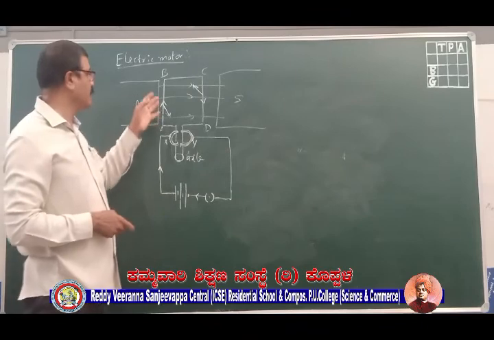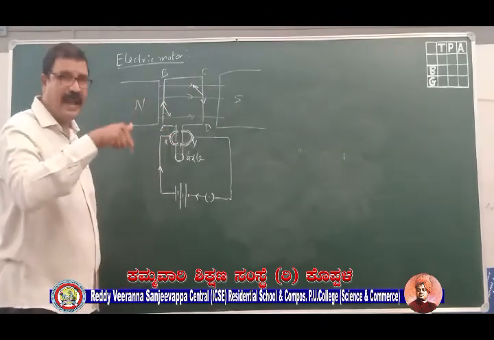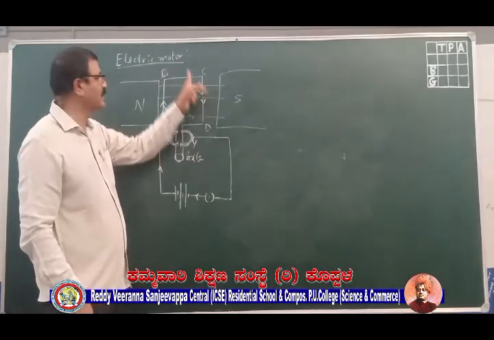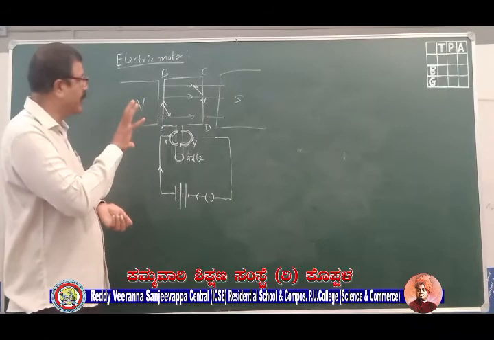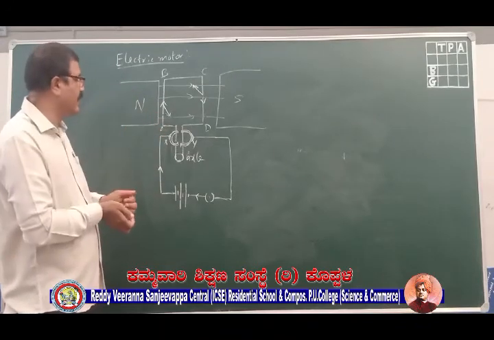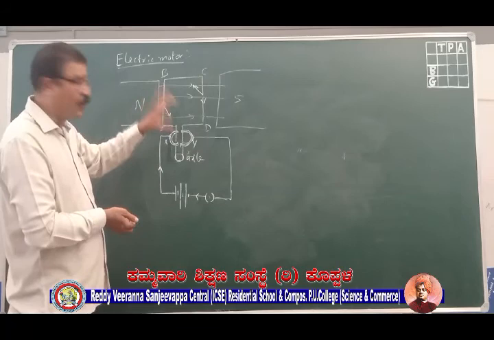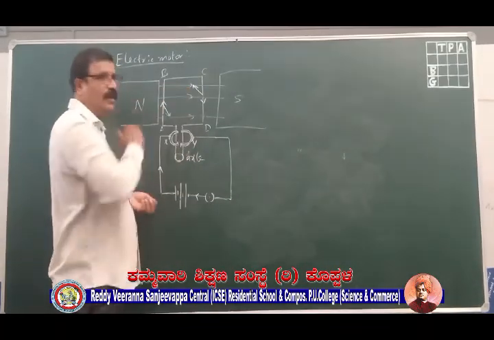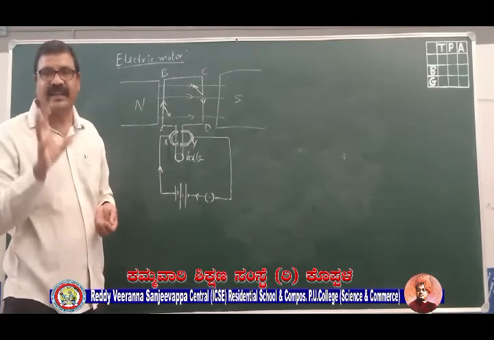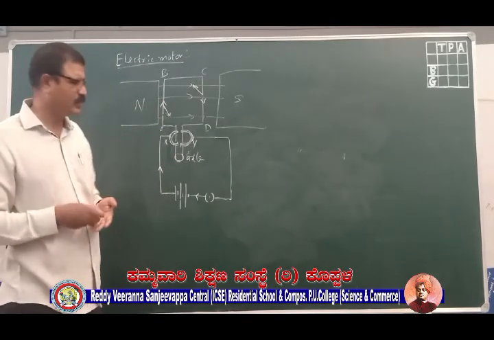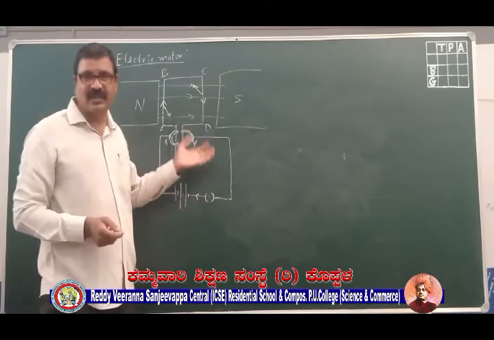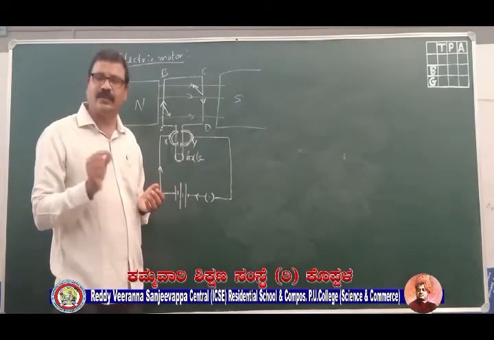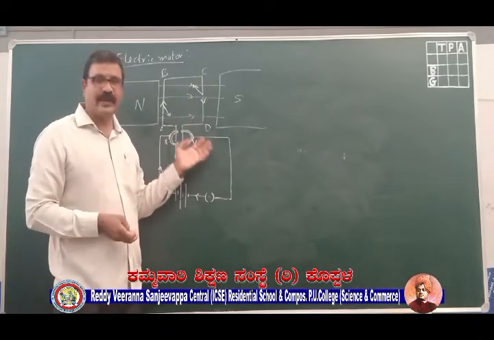So in what direction will AB experience force? It will experience a force in the downward direction, while CD will experience force in the upward direction, which will constitute a couple and turn the coil. So this is how electrical energy is converted into mechanical energy. This is the working of an electric motor. If you have any doubts in understanding this, please message me on WhatsApp. I clear your doubts on WhatsApp only. So I hope you understood this.